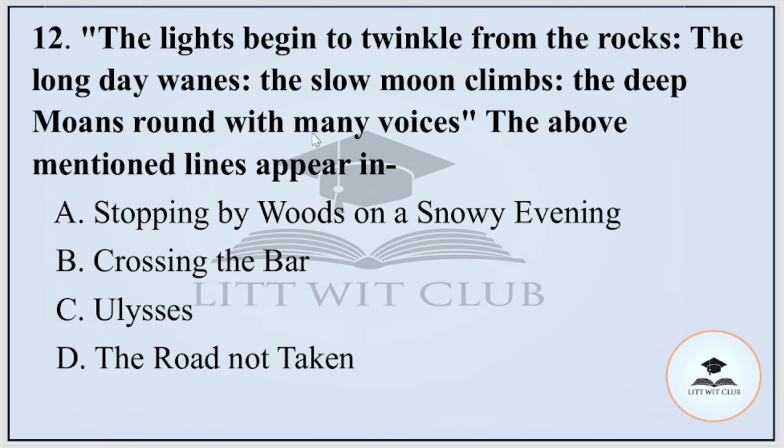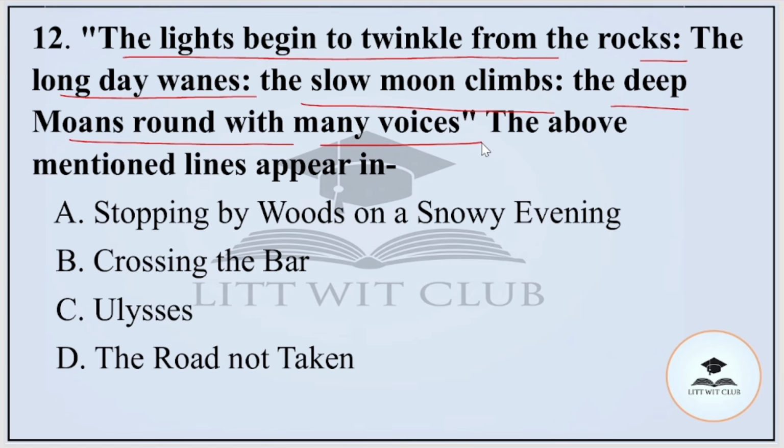Question number 12, the light begins to twinkle from the rocks, the long day wanes, the slow moon climbs, the deep moans round with many voices. The above mentioned line appears in which of the following poems? A, Stopping by Woods on a Snowy Evening, B, Crossing the Bar, C, Ulysses or D, The Road Not Taken. And the correct option is option C, that is Ulysses.